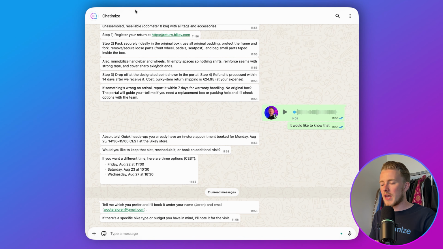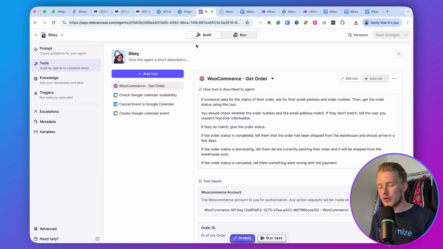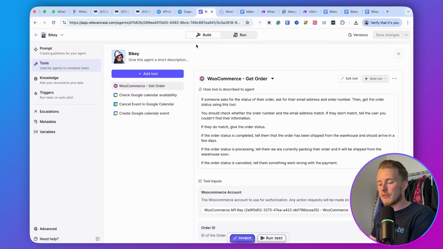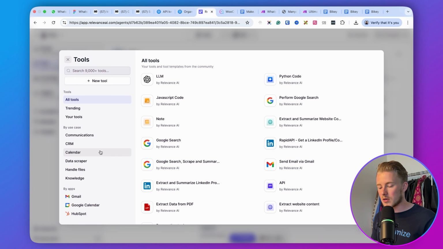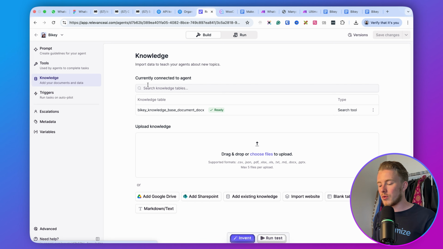But also, if, for example, you're not using Google Calendar or you're not using WooCommerce and you basically want to connect other tools, the beauty of Relevance AI is that you can add as many tools as you would like. They have a lot of integrations already built in with calendars and data scrapers and basically anything you can think about. And also, if you want to, for example, train it on a website or a Google Drive or anything like that, that's also possible. And I think that's what makes Relevance AI so powerful. But that's basically it. That's how you can create the ultimate AI agent in WhatsApp.